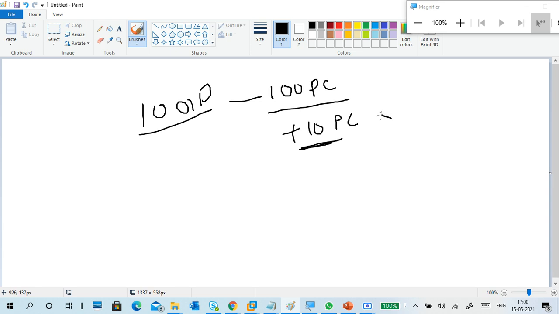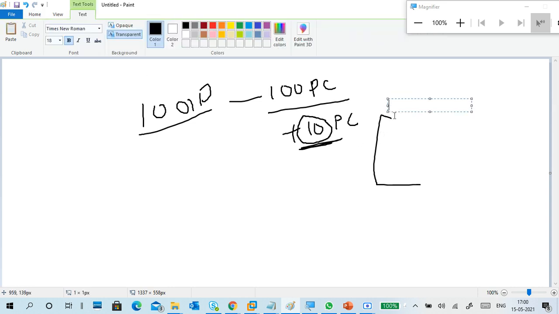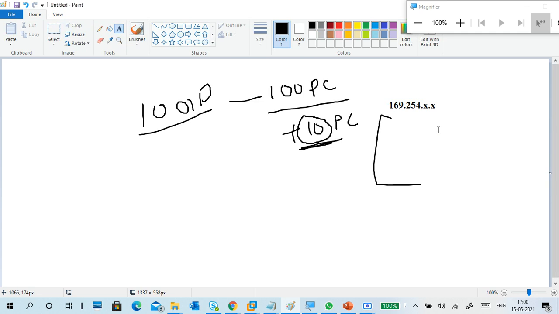Okay, there is one case. In this scenario, these PCs will get one kind of IP address, this type of IP address. In this range, the PCs are getting IP addresses.